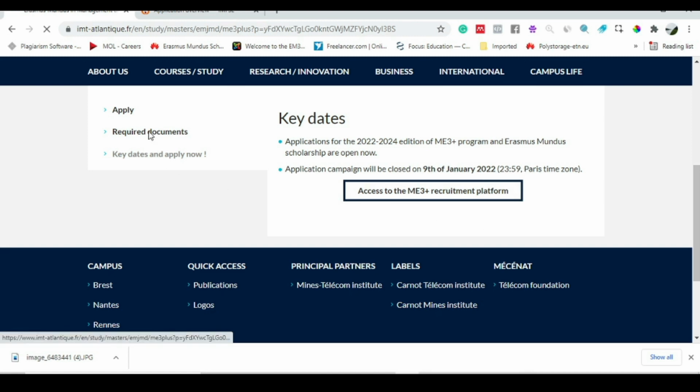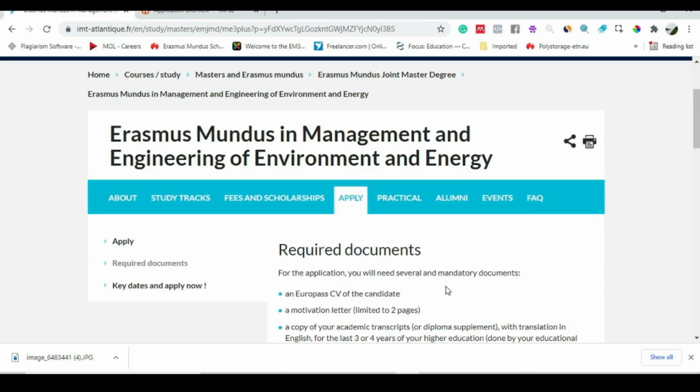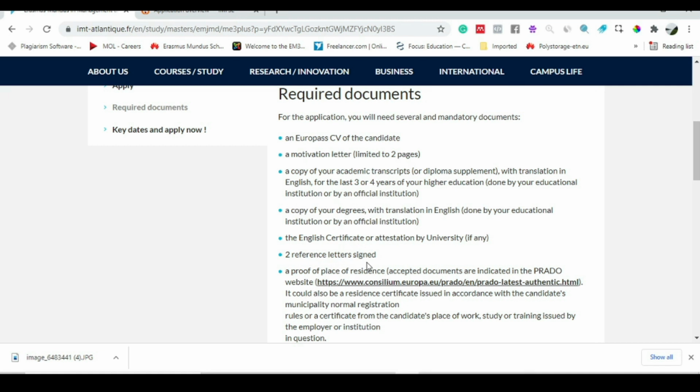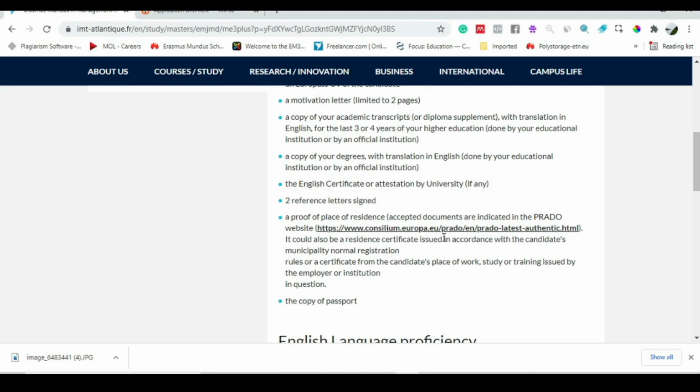And what are the required documents for this program? Again, we need a Europass CV, a motivation letter. Similarly, we need a transcript and a degree. We need an English language certificate, and 2 reference letters. All these documents I already explained in a previous video.